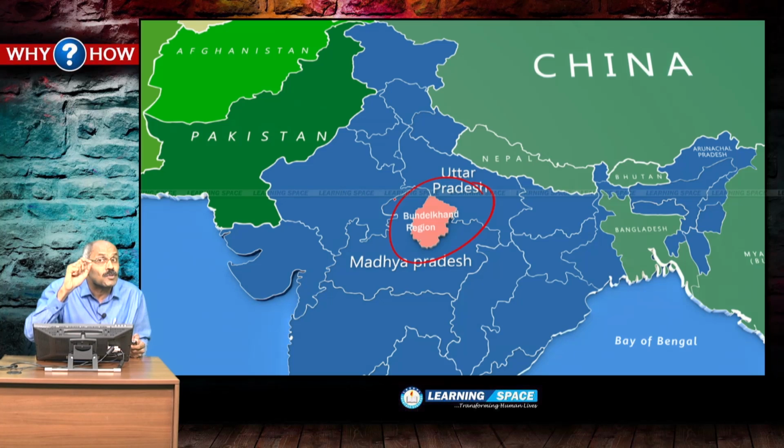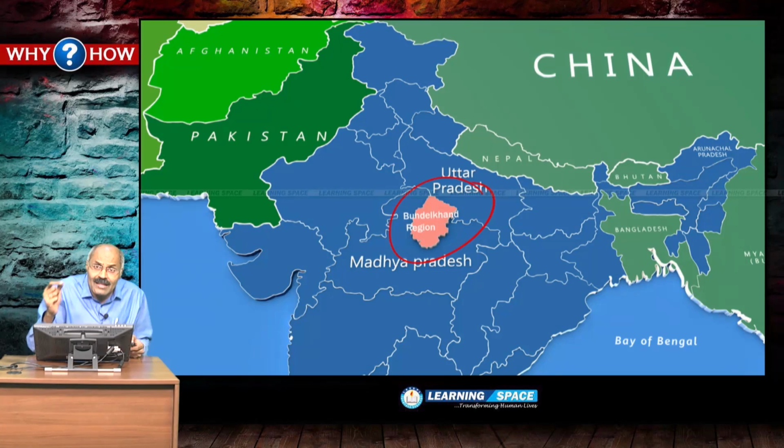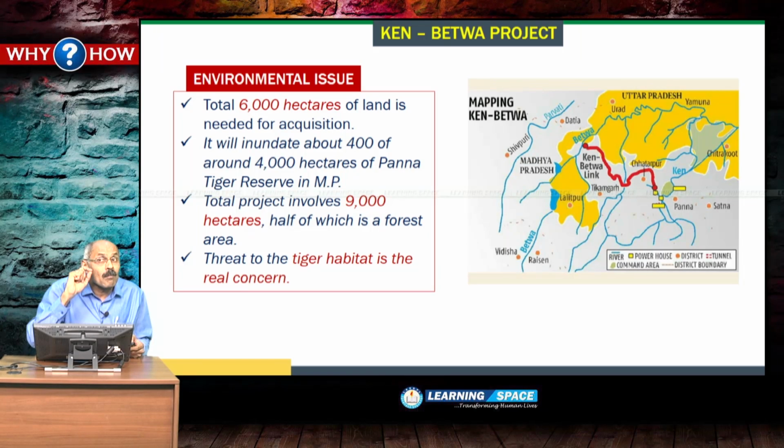Bundelkhand spans across 2 states, Madhya Pradesh and Uttar Pradesh. Several clearances have been received, and the funding pattern will be reviewed by Niti Aayog. More than that, what is important is that Panna Tiger Reserve, which is situated in Madhya Pradesh, is going to be affected, because this project is going to inundate around 400 hectares of Panna Tiger Reserve.